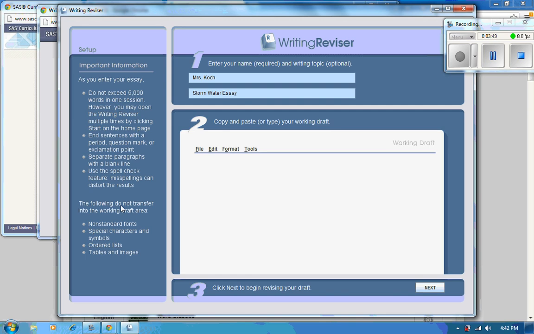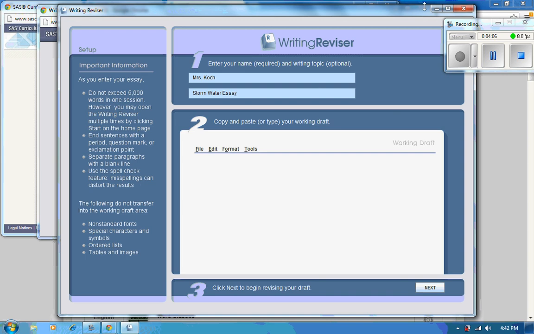It is also highly recommended that you do not plug in your works cited page into this, because obviously the Writing Reviser will look at that as very poor writing and won't really assess what it needs to assess. So make sure that you're actually plugging in the text of your essay.